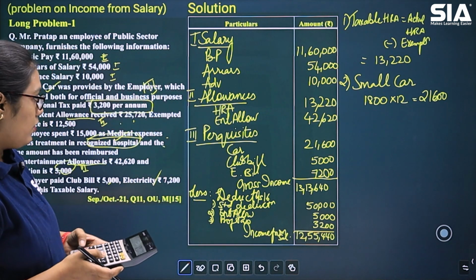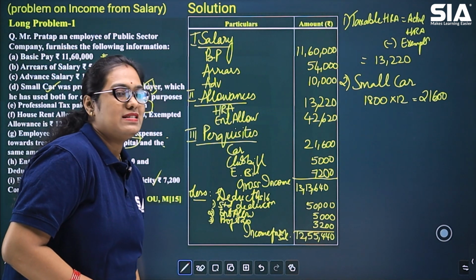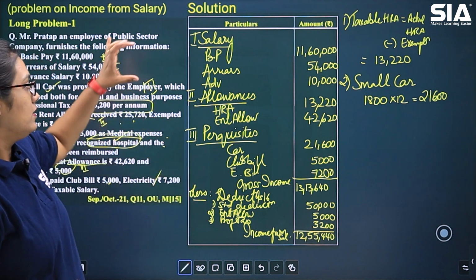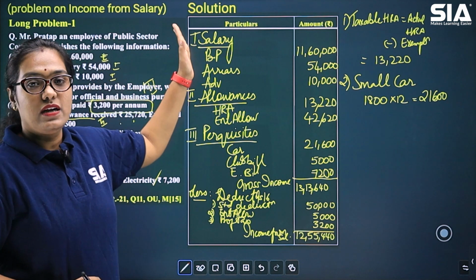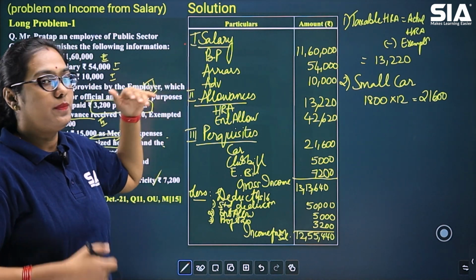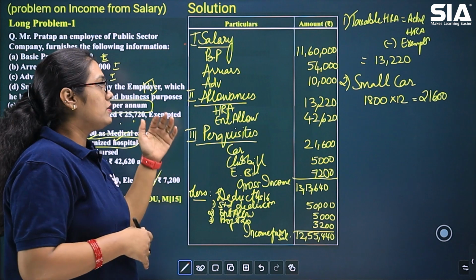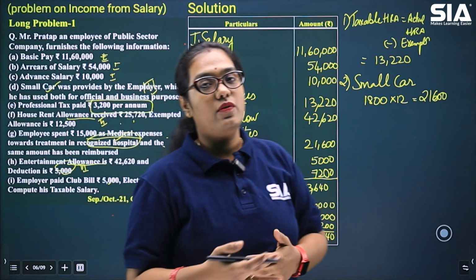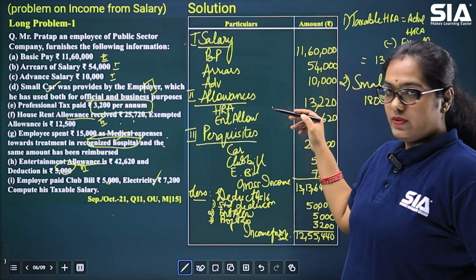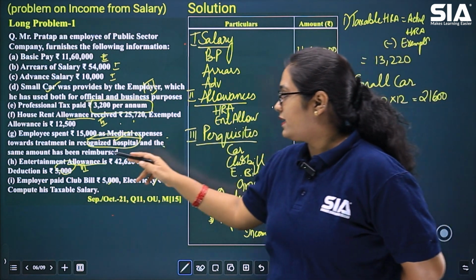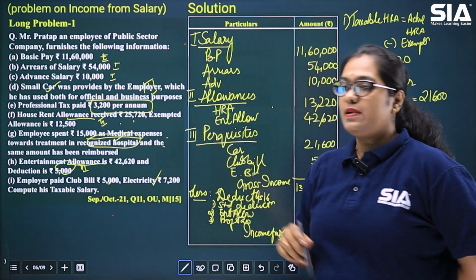Okay. So as you all can see here, what did we first start with? We first started with the salary part, where we were looking for what are the items that will come under salary. So it is usually basic pay, fees, commission, advance salary, arrears, any of these amounts that you see will come under salary. Then we will look for allowances, where HRA amount was directly given to us and the exempted amount also.